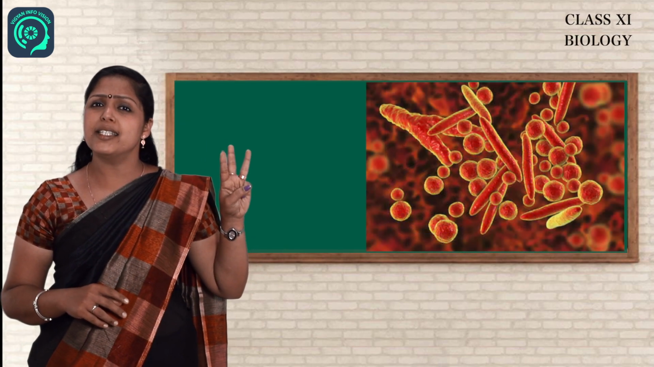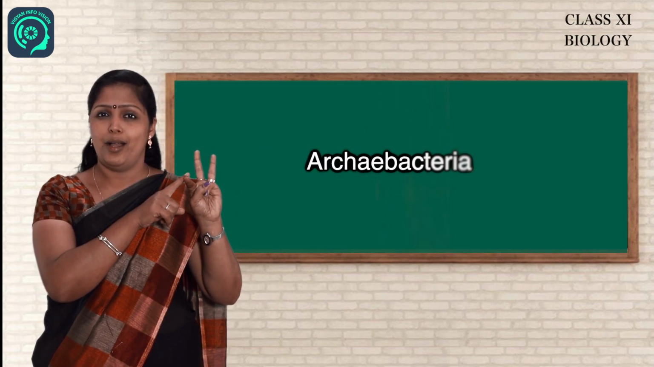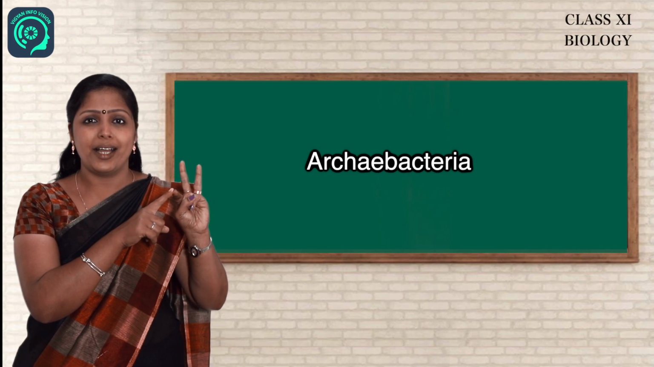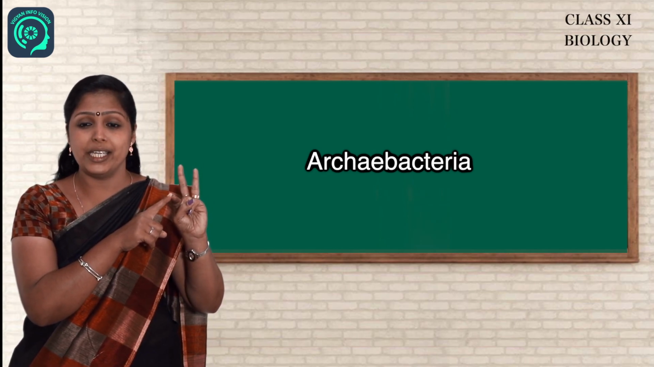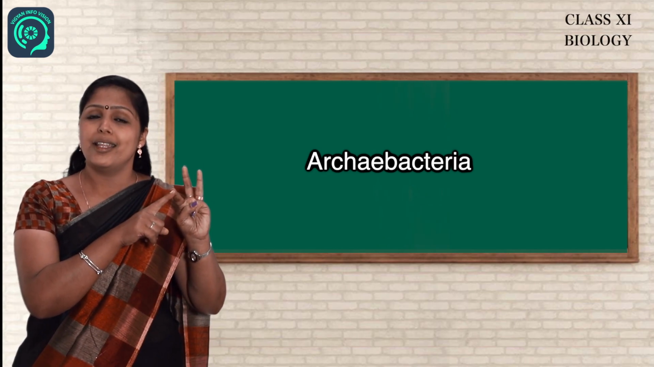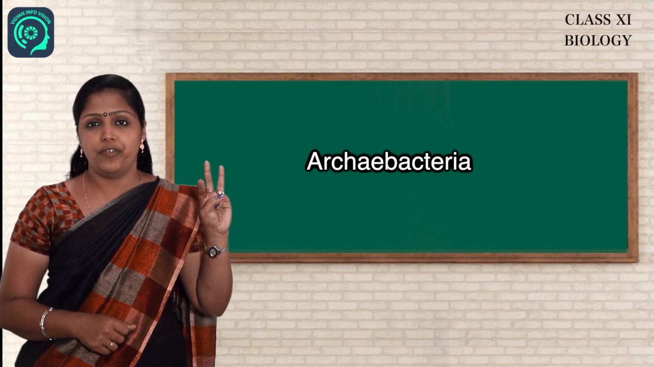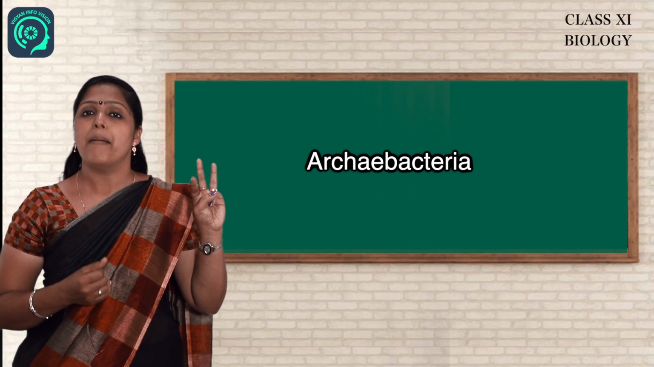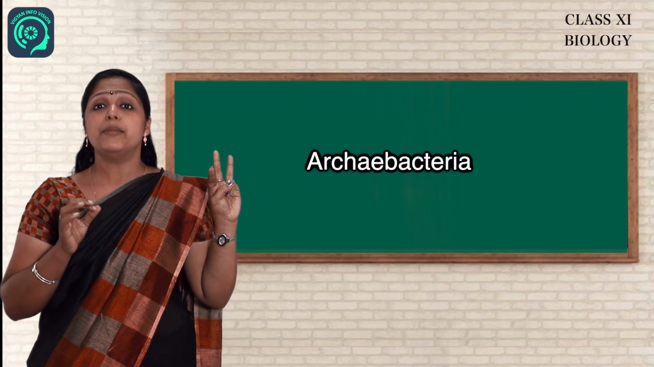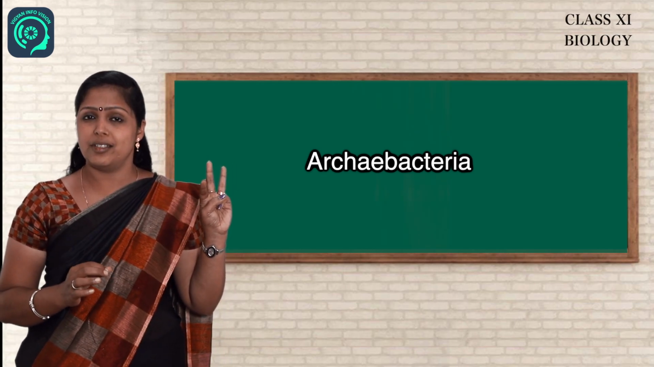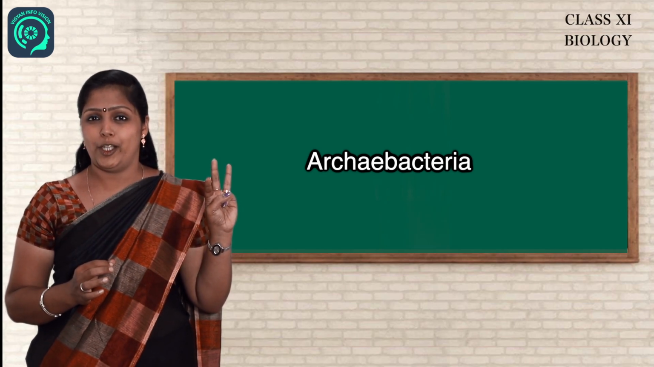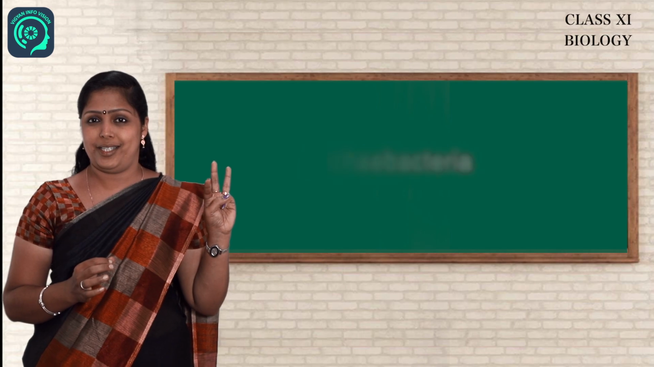First of all, let us discuss Archaebacteria, which are seen in extremely salty areas, that is Halophiles, hot springs, that is Thermoacidophiles, and in marshy areas, that is Methanogens. These methanogens are present in the gut of ruminants and are used for the production of biogas.